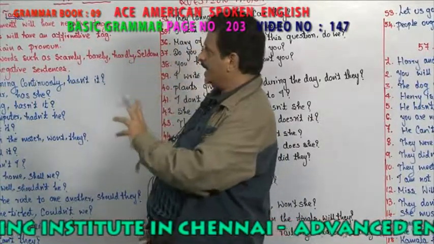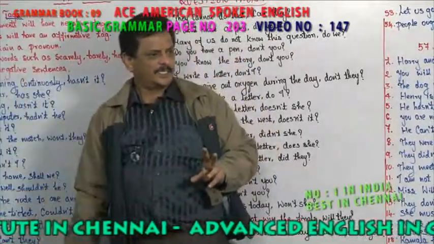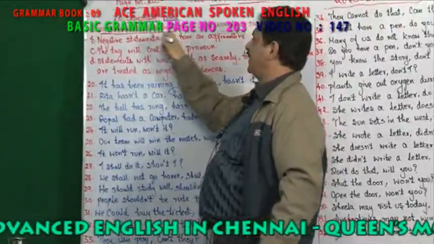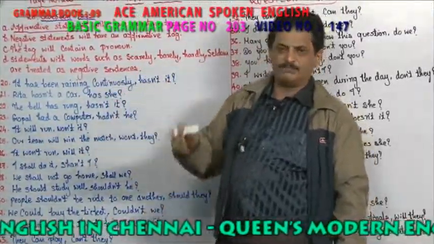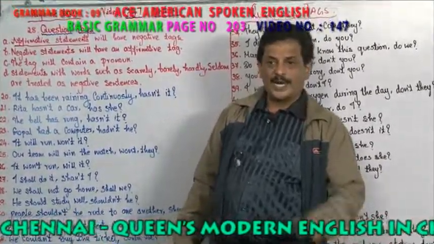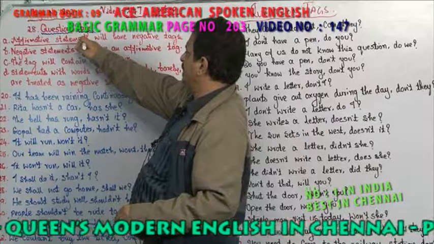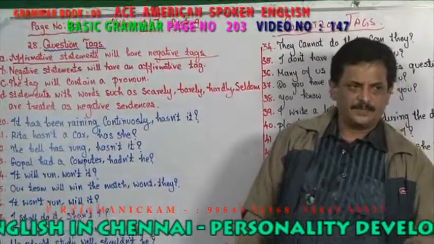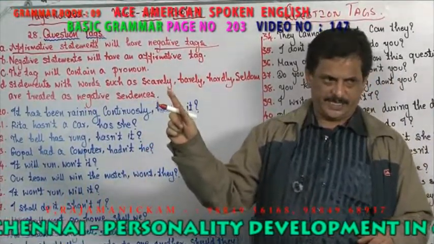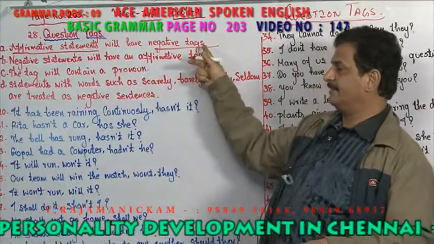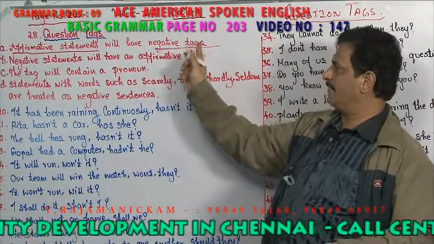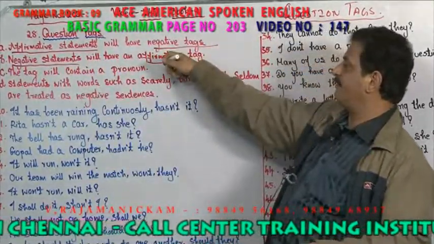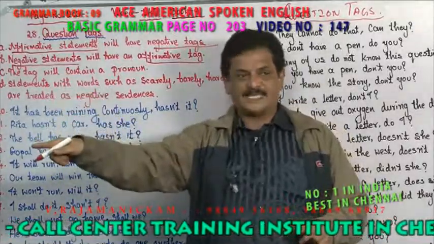So, when you say a statement, you have to use what? A tag. The statement may be an affirmative statement. What do you mean by affirmative statement? Positive statement. You had your breakfast, didn't you? "You had your breakfast" is the affirmative statement. A positive statement will have a negative tag, right? "You came yesterday" is a positive statement. "Didn't you" becomes a negative tag. Able to understand? One positive sentence will have a negative tag. A negative sentence will have a positive tag. Affirmative means positive. You did not come yesterday, did you?